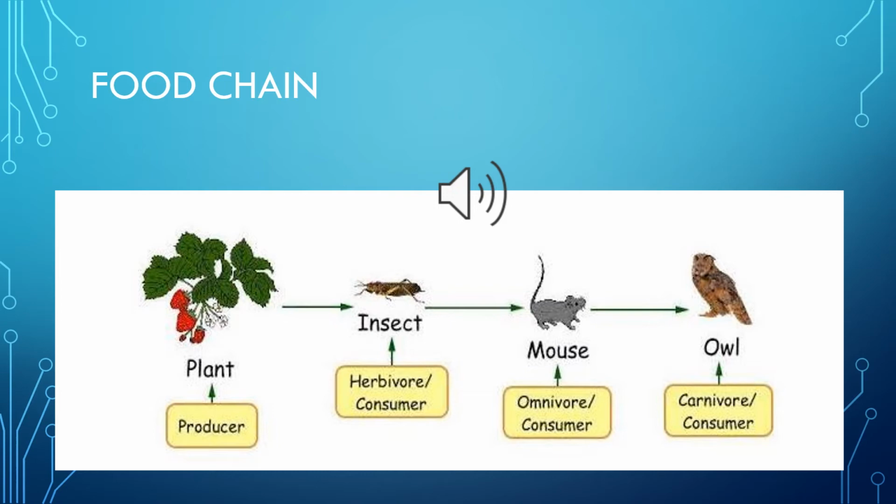Now it's the tertiary consumer and you can call it also a carnivore. Carnivore means meat eating animals. So now if you look at this chain, the size of animal becomes big from start to end, as I discussed this in the topic consumer.